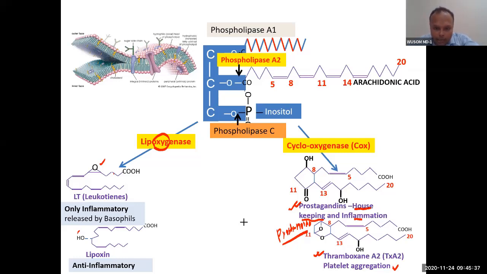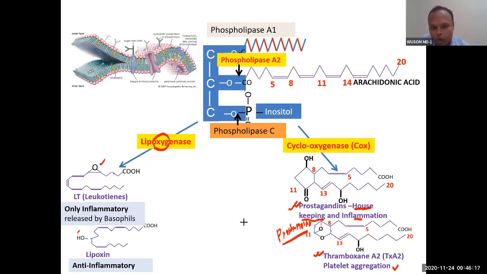The difference you can see here: inside the cycle there is no oxygen, while here there is oxygen inside the cycle. Because of the insertion of oxygen, this ring has five carbons, 1 2 3 4 5, pentacyclic, while this also has 5 carbons, and the addition of one oxygen makes it hexagonal. That is the difference. And you see the addition of oxygen here. Hydroxyl and keto groups are not here. That is the difference, but both are cyclic.